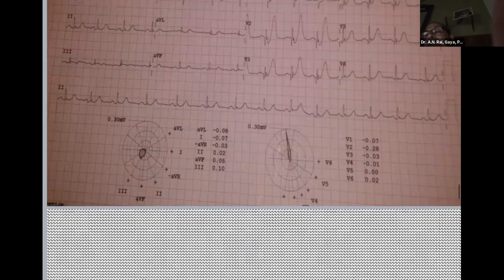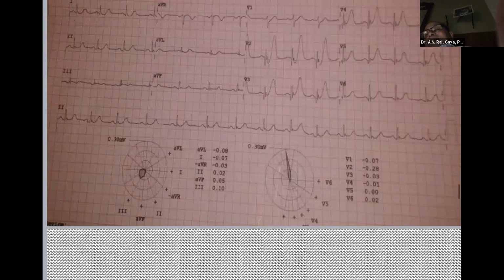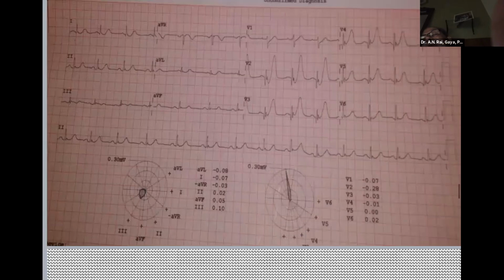What is the cause of tall T wave? Normally we get tall T wave in hyperkalemia. It is said that following acute myocardial infarction, there is a local leakage of potassium and a localized hyperkalemia. One other theory is there. So this patient was thrombolyzed, this is the post-thrombolysis ECG.